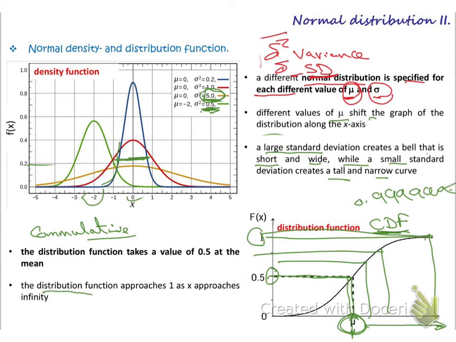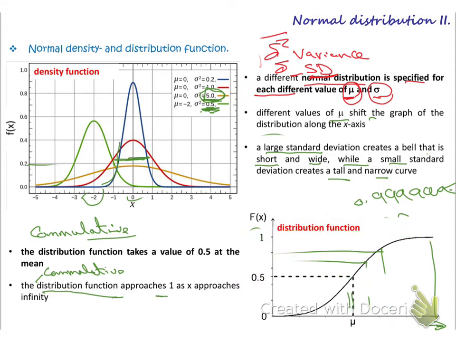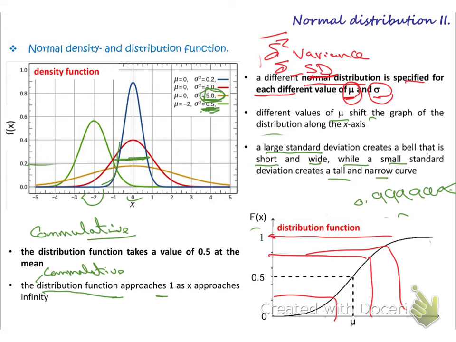The cumulative distribution function approaches 1. It goes towards 1, keeps increasing until it reaches 1. See, the value is increasing until this cumulative reaches 1, as x approaches infinity. I hope this one is clear as well.